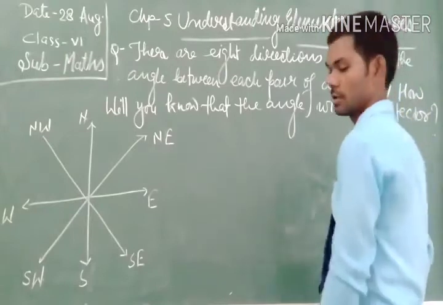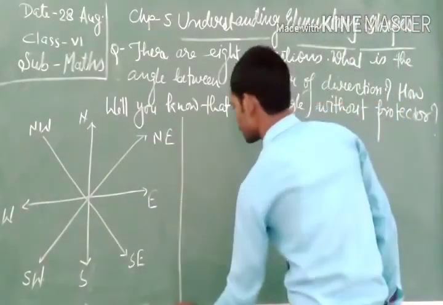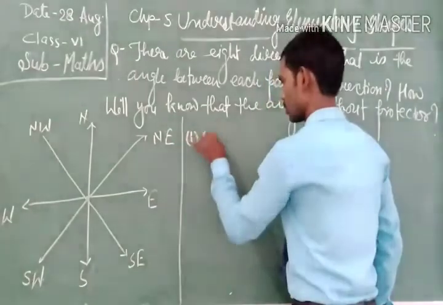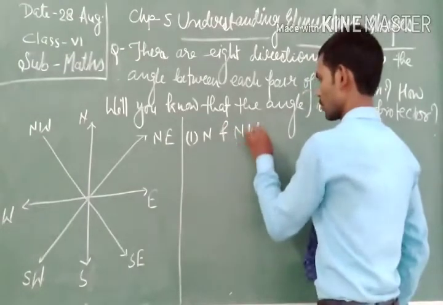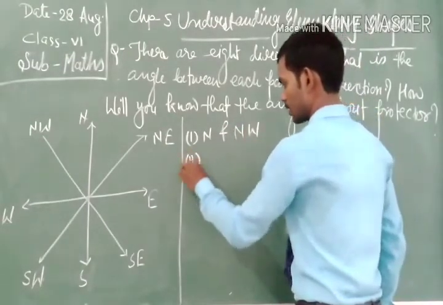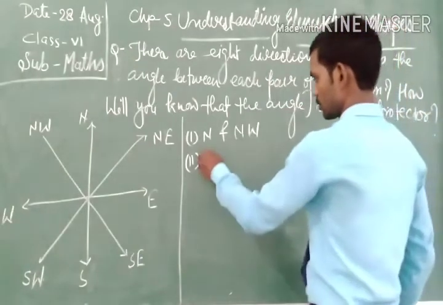the angle. The first is north and northwest. Second is north and south.